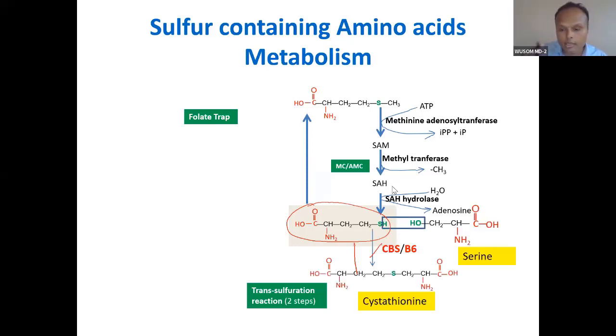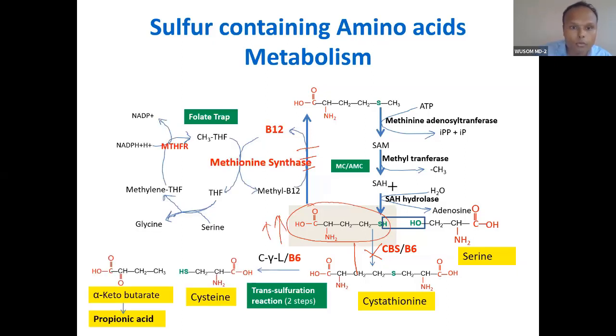This will be classic. And then there are three types of problem that happen here. If there is this problem, this will be a different type of homocystinuria. In such a condition, you will see this will be high. But when any of these is absent, this will be high, but this will be low. So this is the basic difference between cystathionine beta synthase deficiency and all these deficiencies.